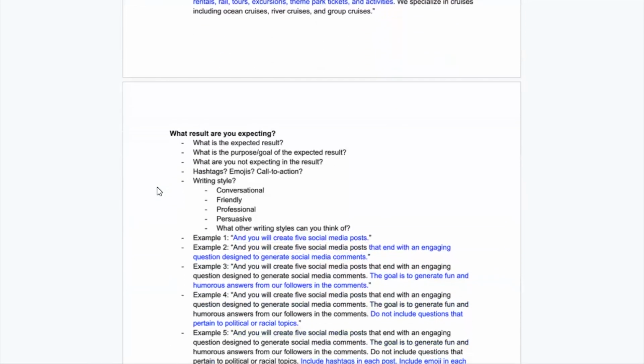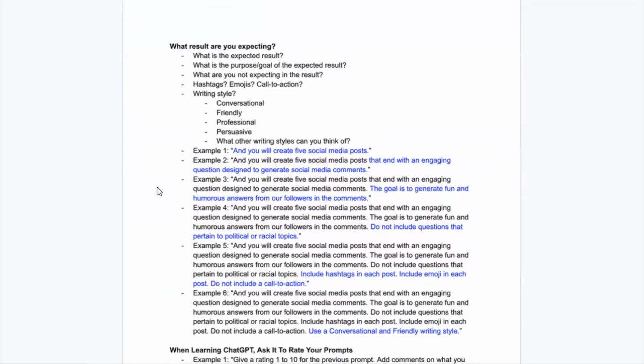So lastly, the third part, what kind of a result are you expecting back? Okay, simply, what is the expected result? What is the purpose or the goal of the expected result? What are you maybe not expecting in the results? When you're talking about social media, do you want hashtags? Do you want emojis? Is there a call to action, right? Are you going to ask them to click your website link? Are you going to ask, say, call me at this number? So that's important too. What are you wanting the result to be?